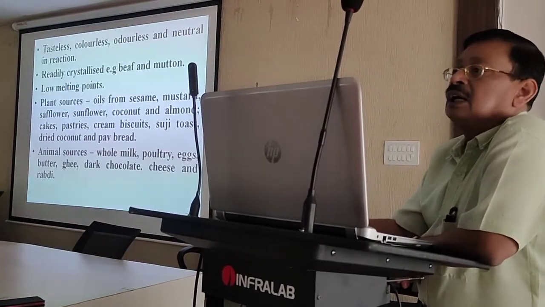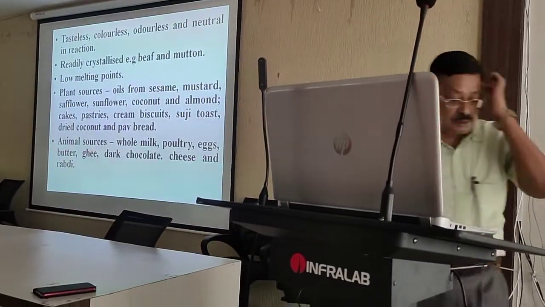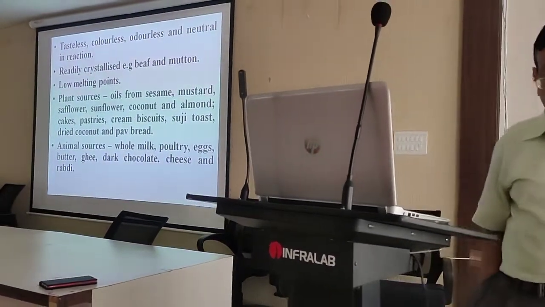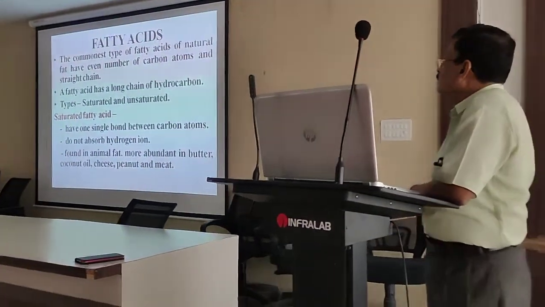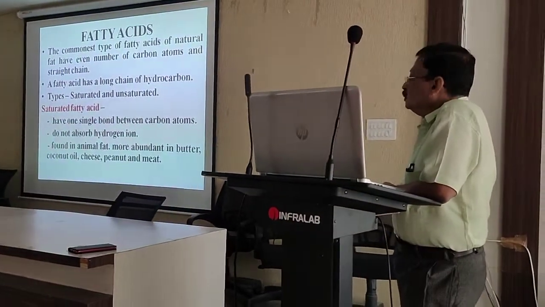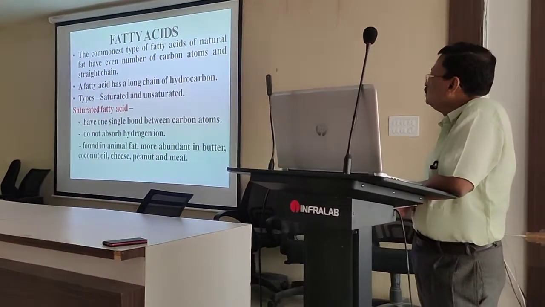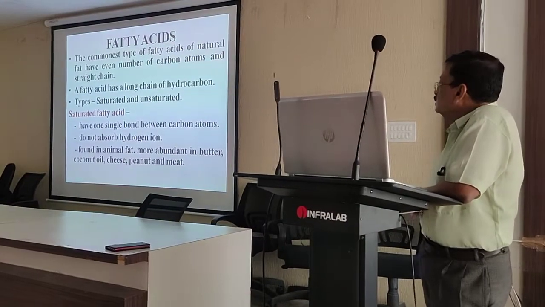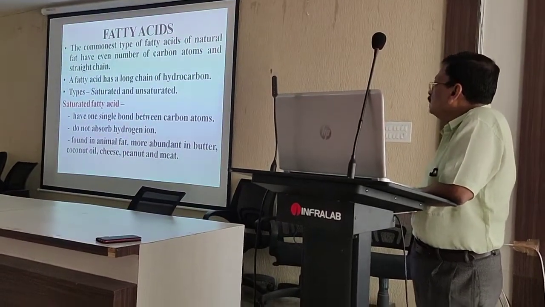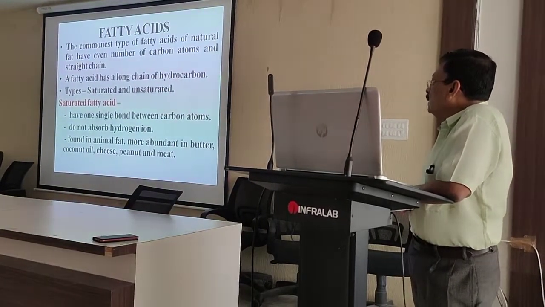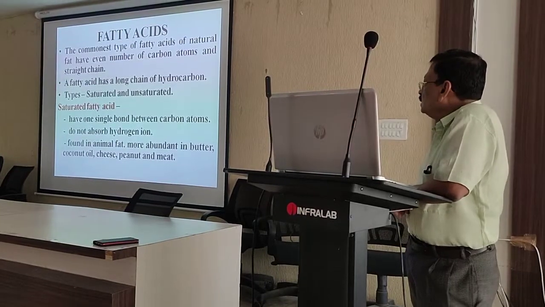So these two slides include the description of the fats. Now the fatty acids. How is the fatty acid formed? It is formed by the even number of carbon atoms in a straight chain. A fatty acid has a long chain of hydrocarbon. It is of two types. One is the saturated, another is the unsaturated.